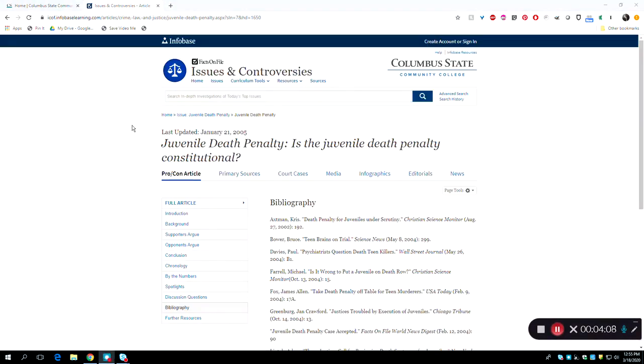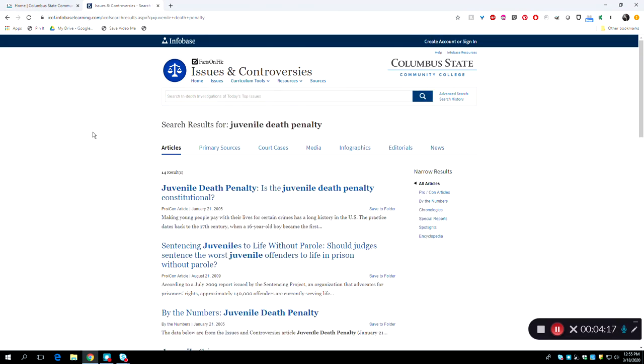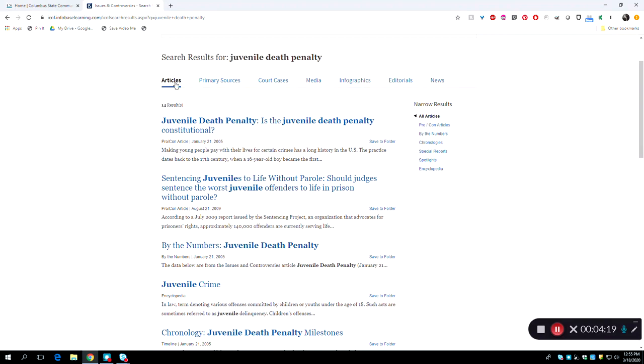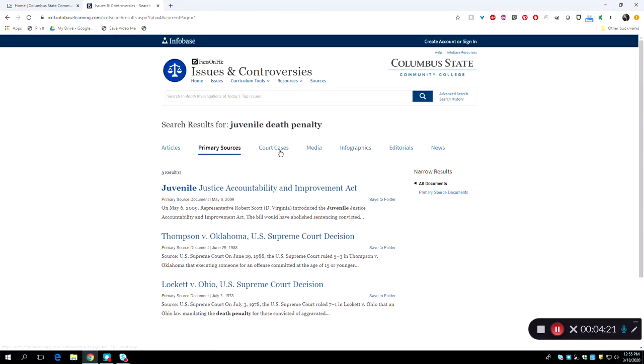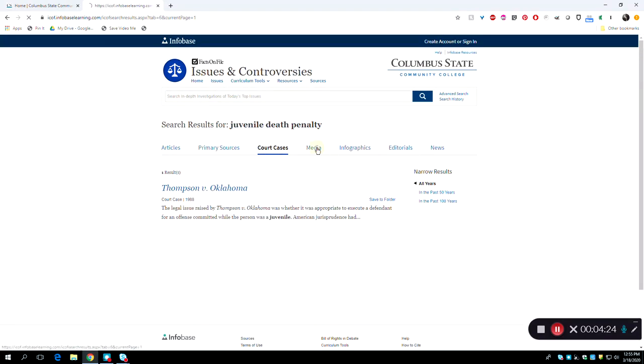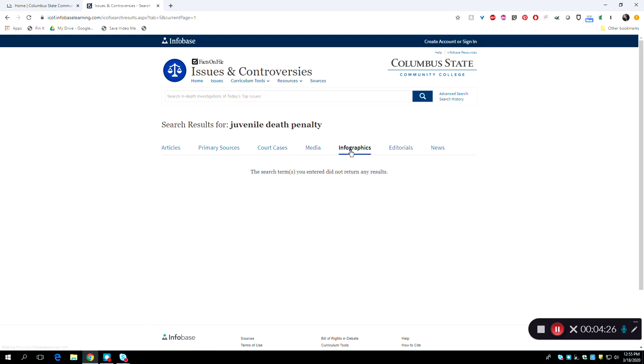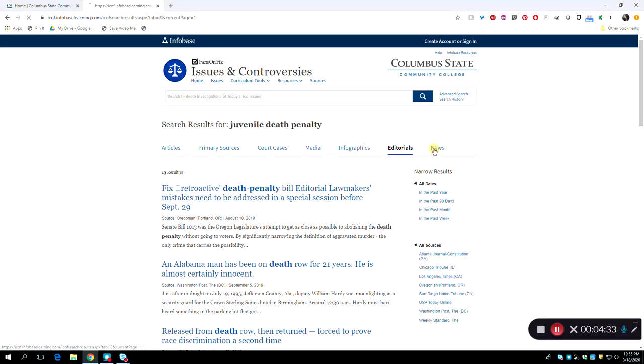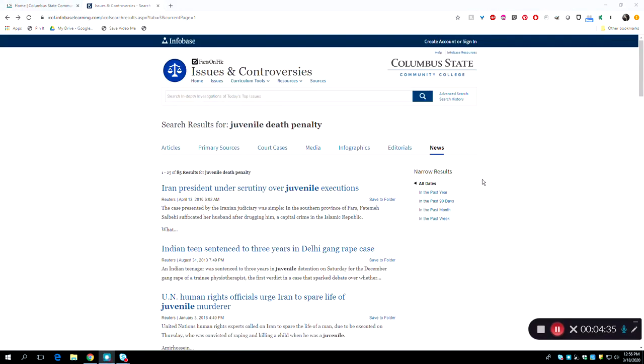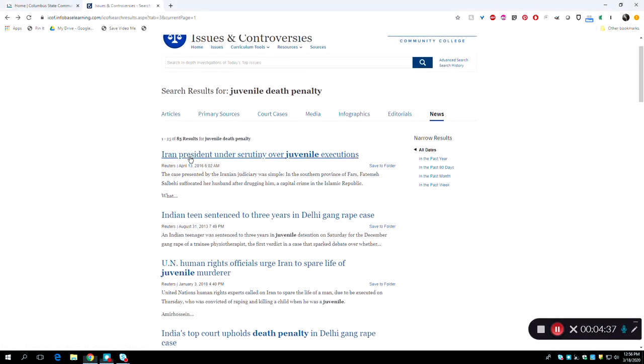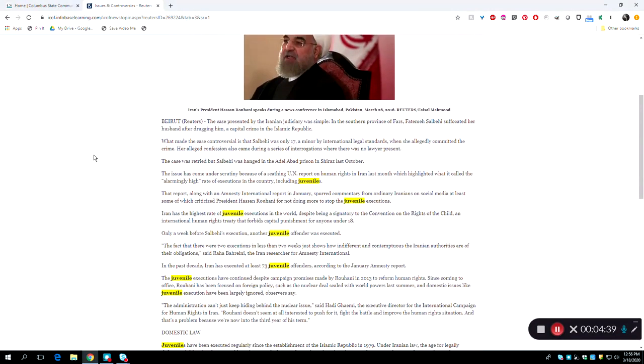You are also able to use the search box that appears across the top of the page to zero in on more specific aspects of your topic. For example, you may enter juvenile death penalty. This will take you to a list of articles, primary sources, court cases, media, infographics, editorials, and news. These search results may link you to outside resources from newspapers, magazines, or other publications.